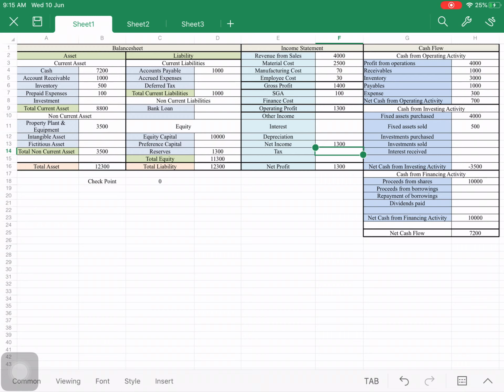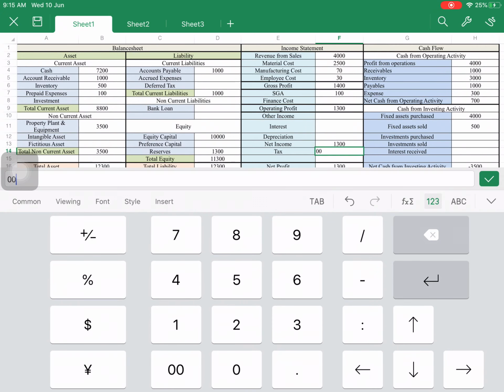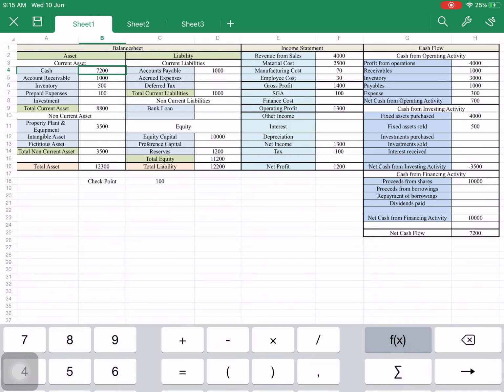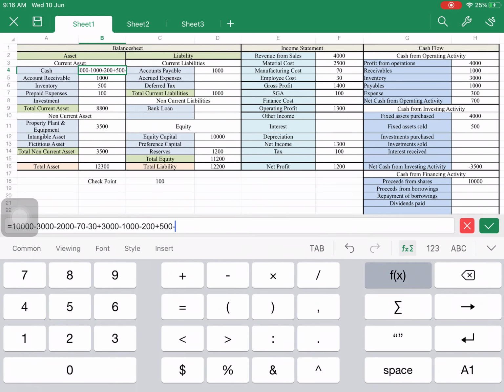Suppose at the end I am paying the tax of 100 rupees. I have to pay the tax. So this is a tax, this is a cost I have to incur. If I am paying the 100 rupees, that means this is going from this, paying.